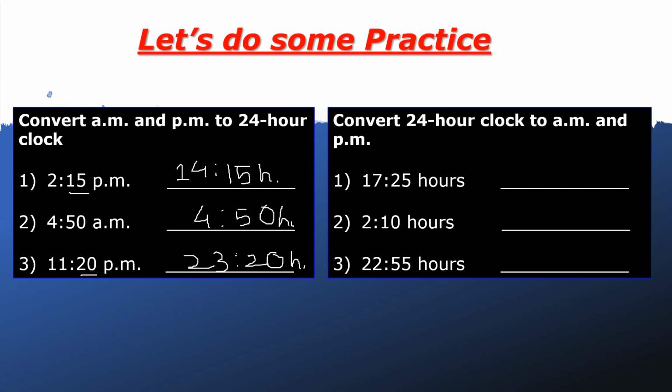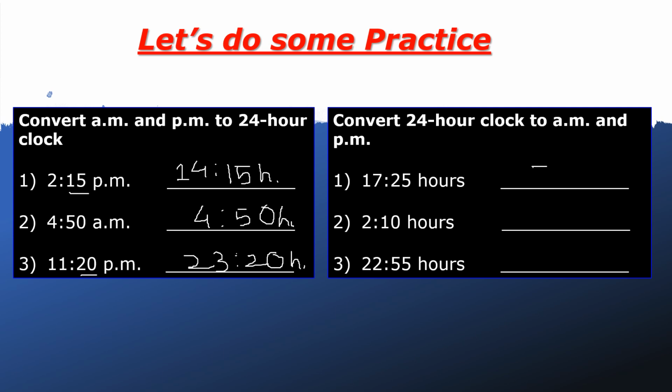So now we have another instruction: convert 24-hour clock to AM and PM. The first one is 1725 hours. Because it is more than 12 hours, we subtract 12 from 17. So what is 17 minus 12? Yes, friends, it is 5.